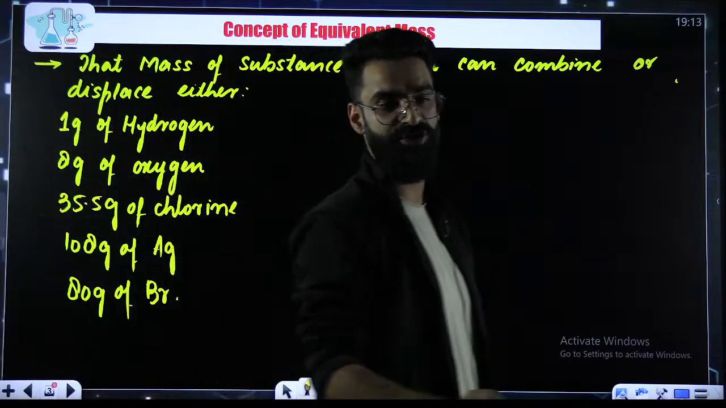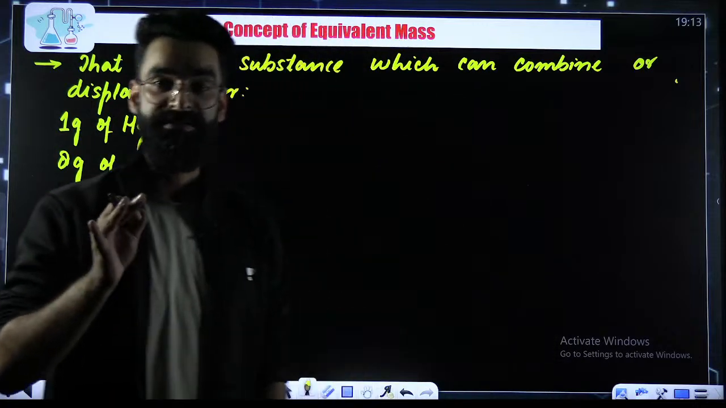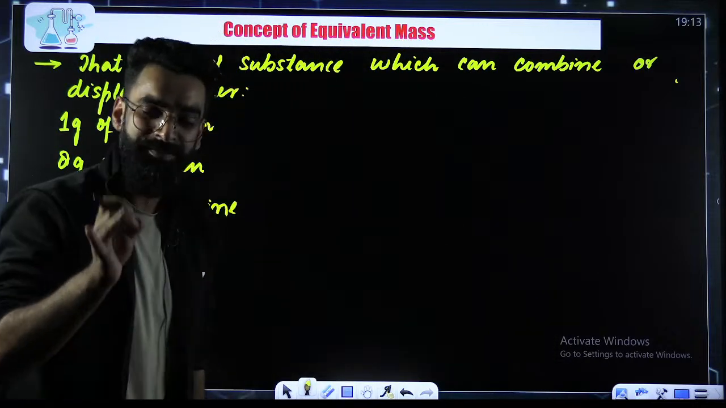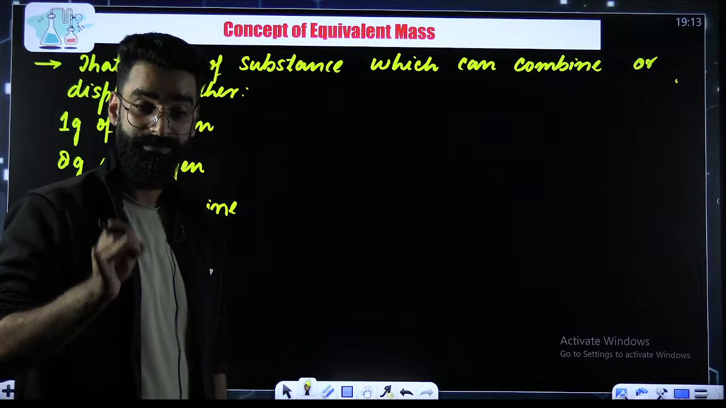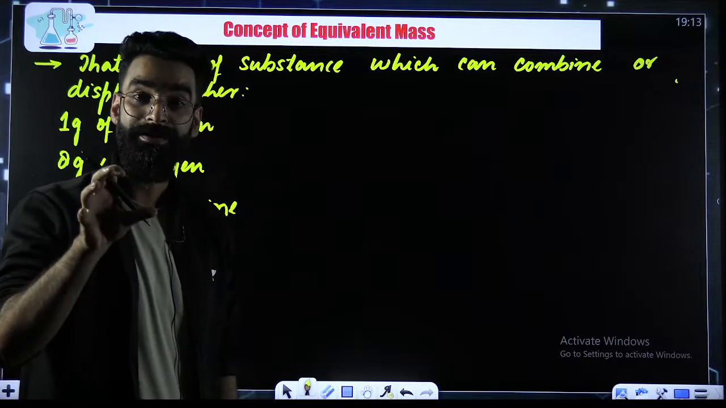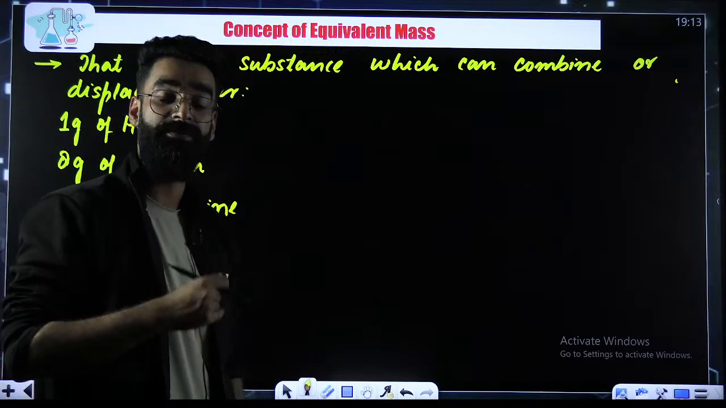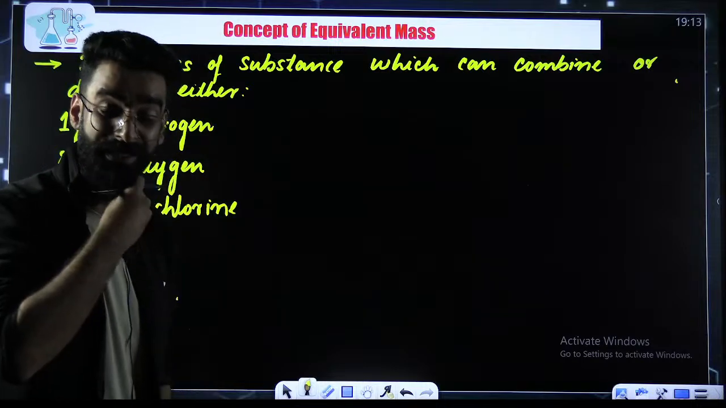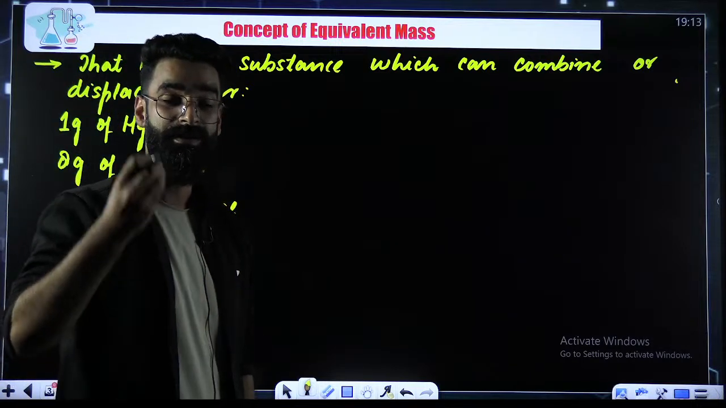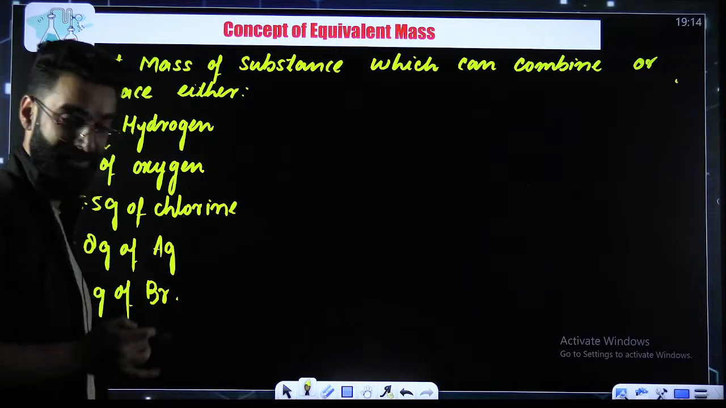This is the definition of the term equivalent mass. Equivalent mass is defined as that mass of the substance which can combine or displace either 1 gram of hydrogen, or 8 grams of oxygen, or 35.5 grams of chlorine, or 108 grams of silver, or 80 grams of bromine. Now, what exactly is meant by this particular definition?